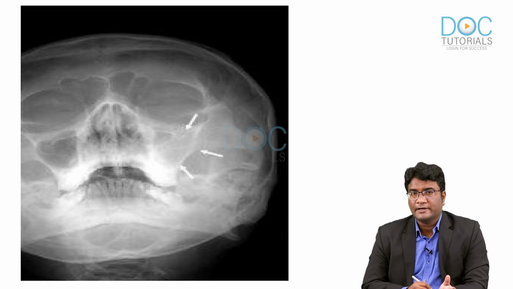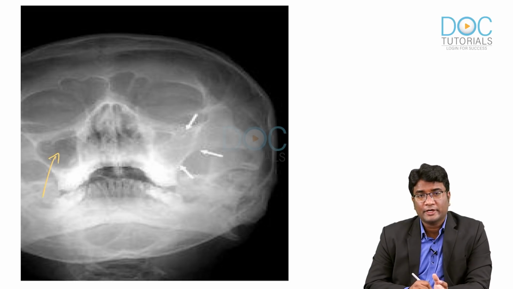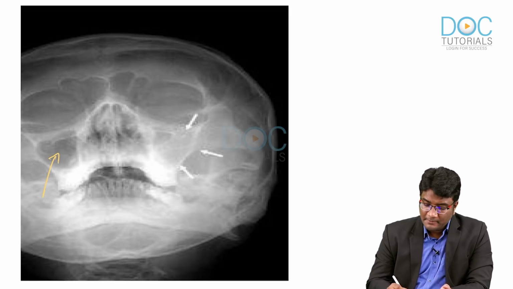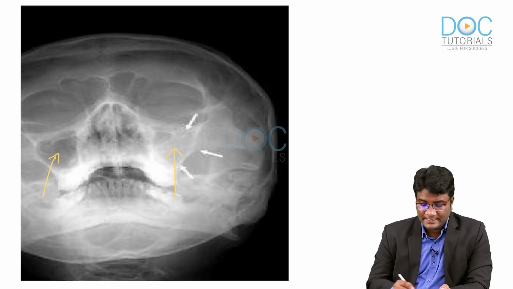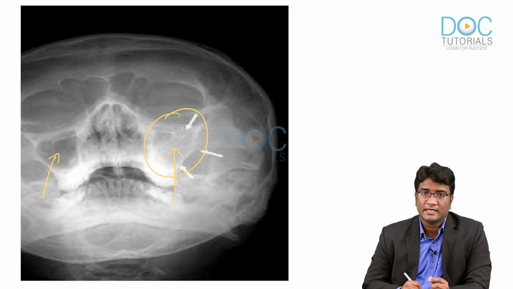Now, look at this skull radiograph, and I hope you can see on the right side the maxillary sinus is showing normal air inside it. But if you are seeing the left maxillary sinus, there is opacification of the left maxillary sinus suggestive of a sinusitis. You may sometimes see some bone erosions developing on the walls of the sinuses, right? So that can help you to think about invasive fungal sinusitis. If you have some involvement of the sinus with the bone erosions, think of invasive fungal sinusitis.